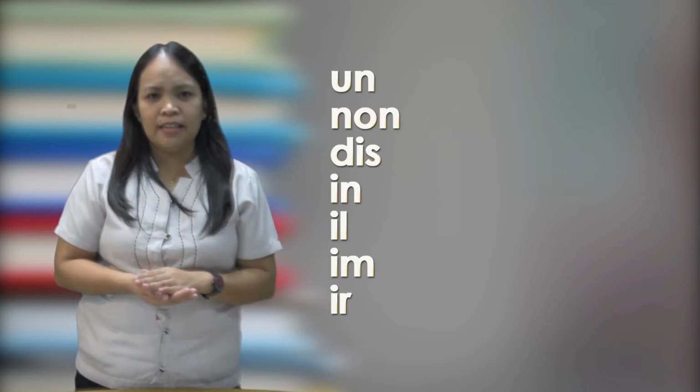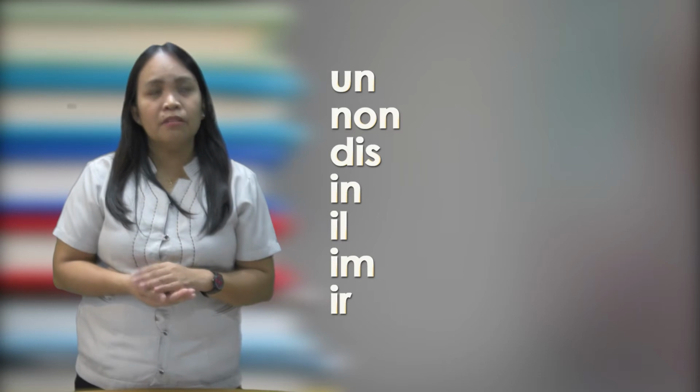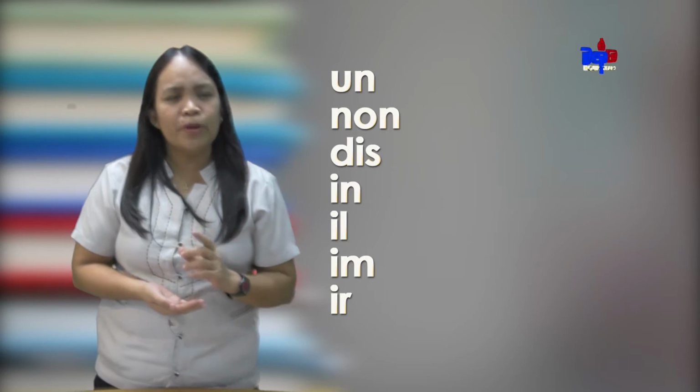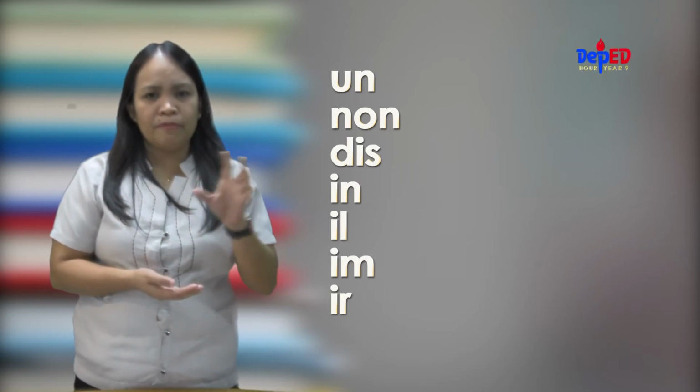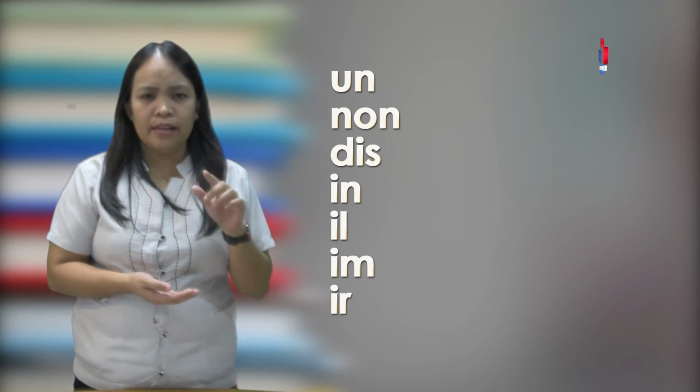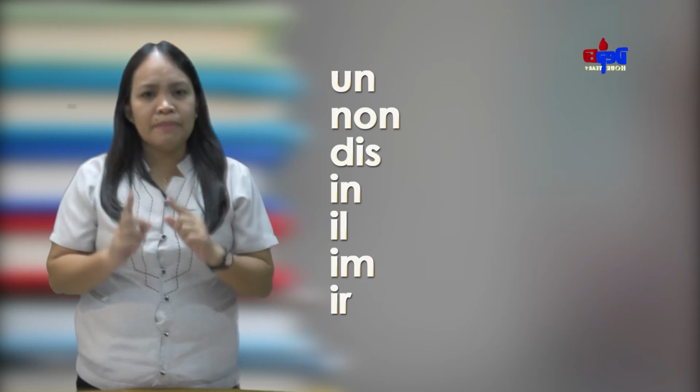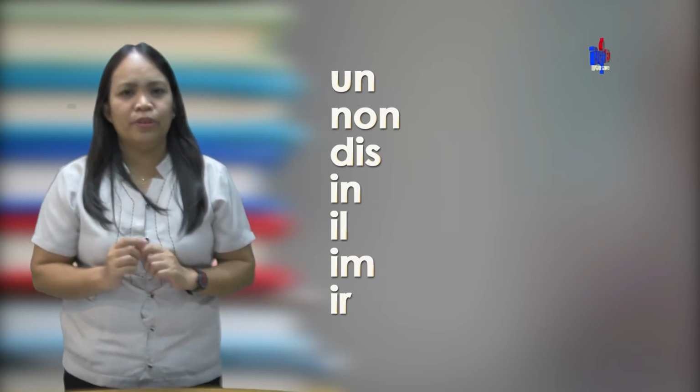Some of the prefixes that mean not are the following: un-, non-, dis-, in-, which is sometimes the prefix in also appears as il-, im-, and ir-. So it is important that you know how these prefixes are written. Prefixes are written as the prefix plus a hyphen. This means that this word must be added at the beginning of the root word. These prefixes are examples of negative prefixes that when they are added to words, they create a word that means the opposite of the base word.